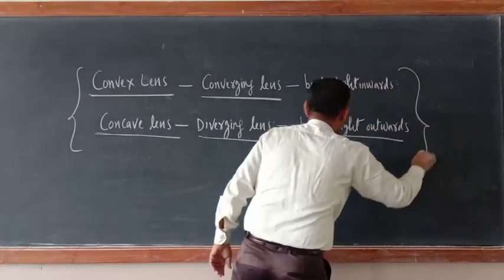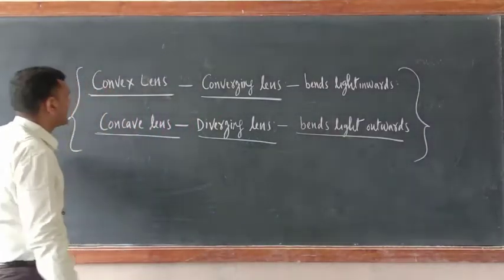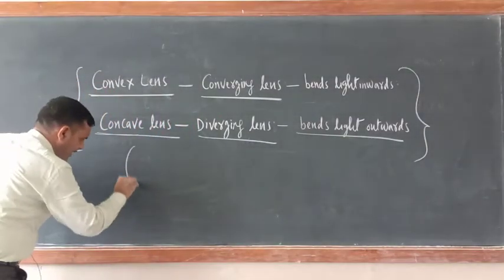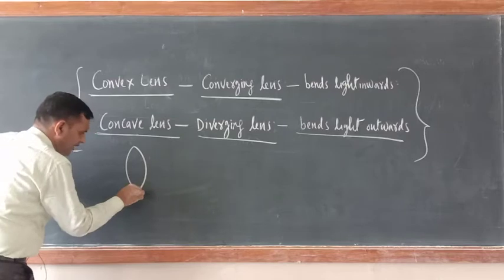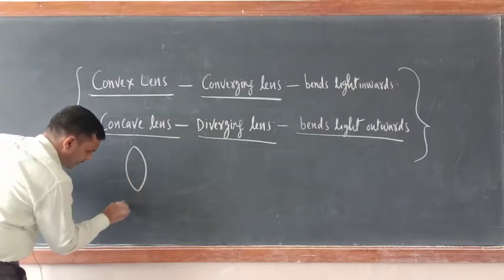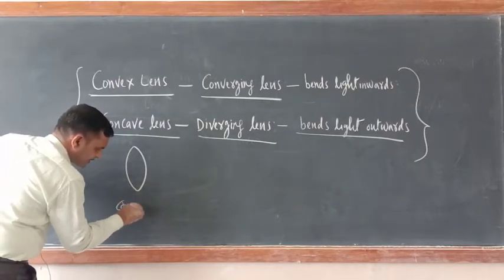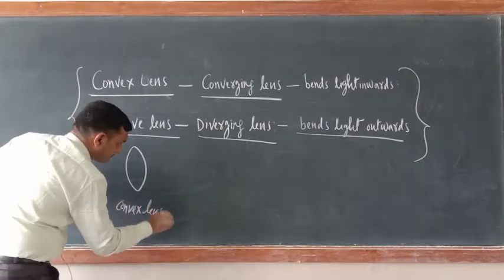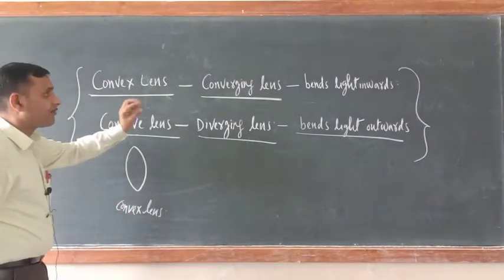Just see, first make one convex lens. So this is a convex lens. Write down here, convex lens. Now what is the meaning of converge?